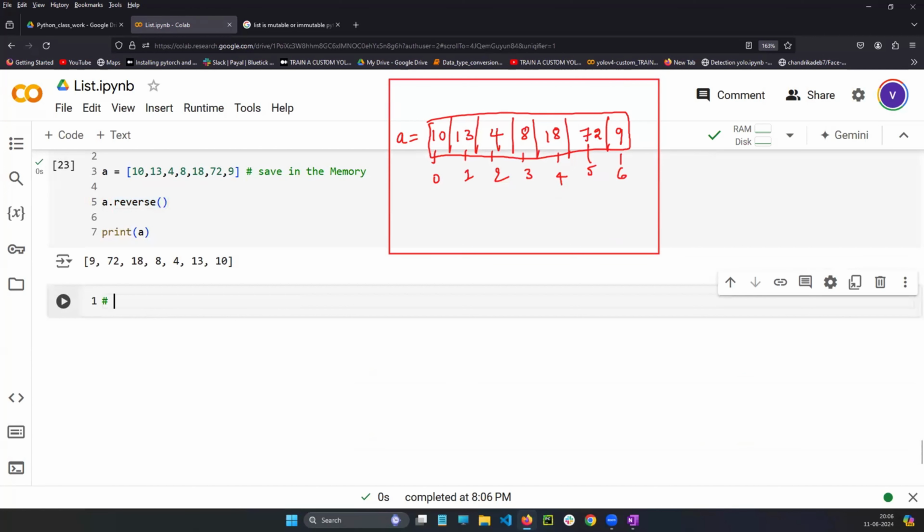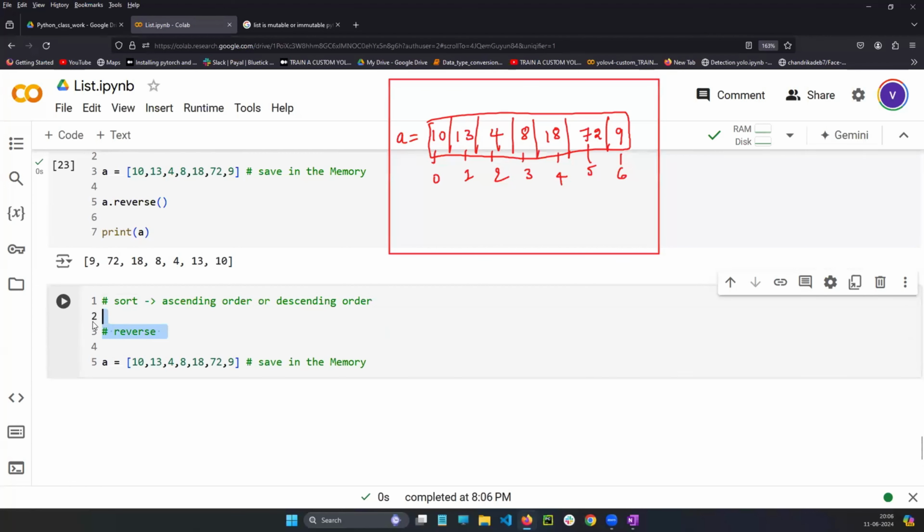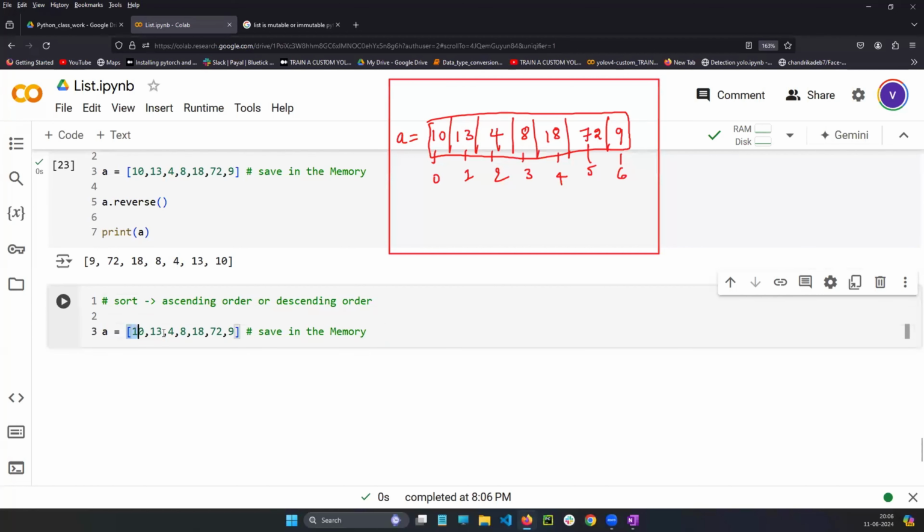Sort. Next one, sort is there. Sort is like sorting in ascending order or descending order. Ascending order or descending order. For example, I am having these values. I want to maintain these values in ascending order.